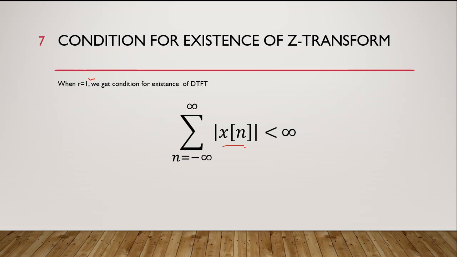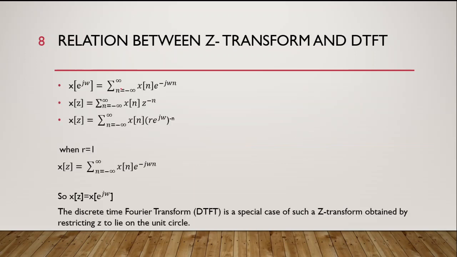In discrete time Fourier transform, the input signal needs to be absolutely summable, less than infinity, which means it should be a finite value. Notice that when r is equal to 1, we are converting a z transform into a discrete time Fourier transform. And this is our relation between z transform and discrete time Fourier transform.